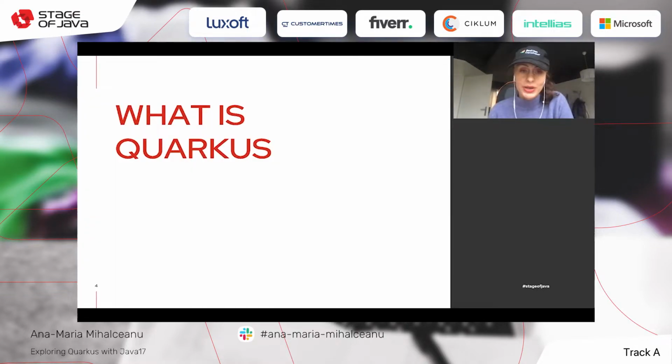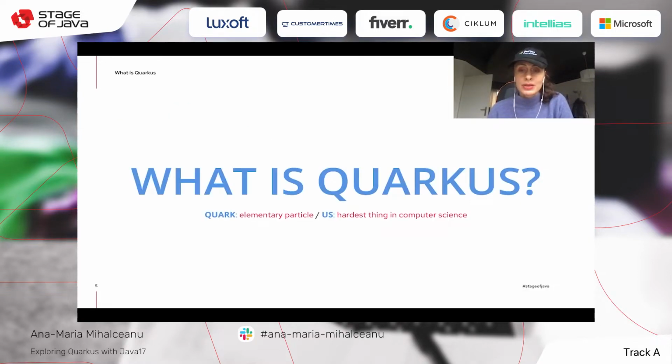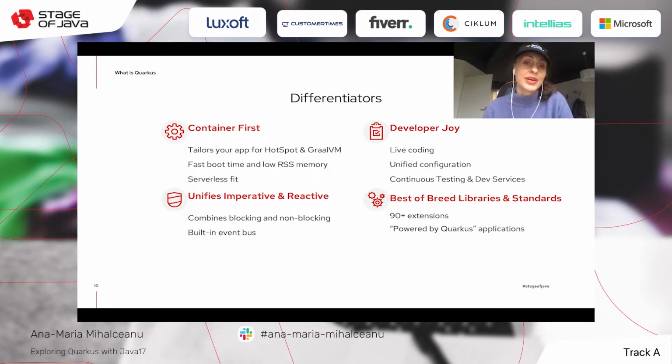So what is Quarkus? Well, Quarkus, its name starts from quark, which means elementary particle, and us, which are the most important, I think, when it comes to working with frameworks or anything in computer science. There are some differentiators that make Quarkus a great framework, such as the fact that you can tailor your app regardless if you want to work natively, so Java native, or working with Hotspot.